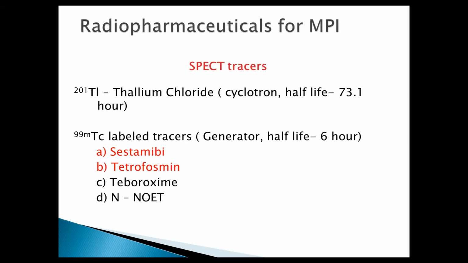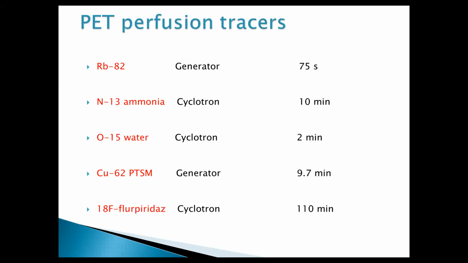Others we are not using. Among PET tracers, we have rubidium-82, which is a generator-produced radiopharmaceutical, but it has a half-life of 75 seconds. And this generator is very costly, around 10 to 20 lakhs, and it has to be replaced every month. So that is why it is very less used. And other PET tracers are N13 ammonia and O15 water.